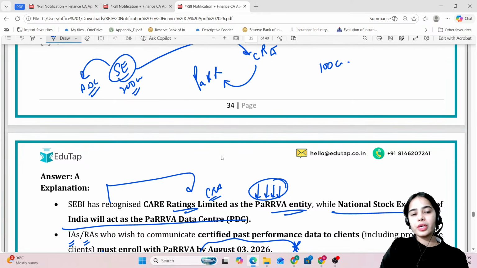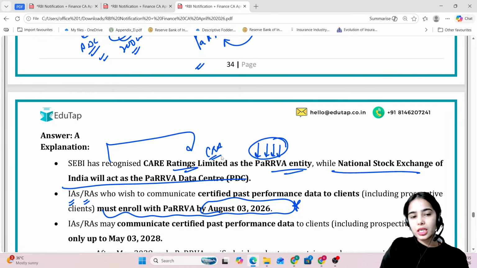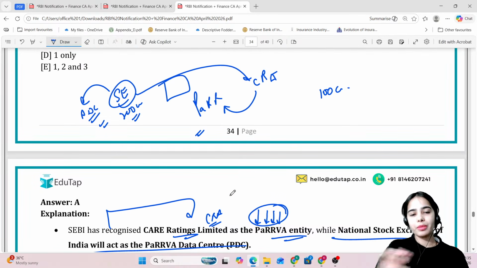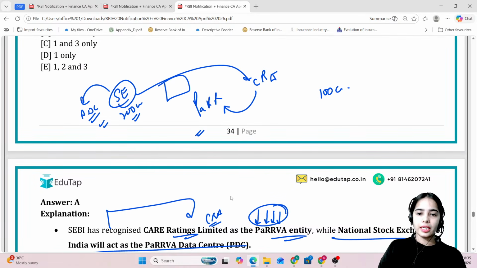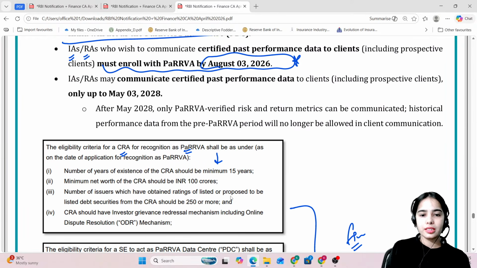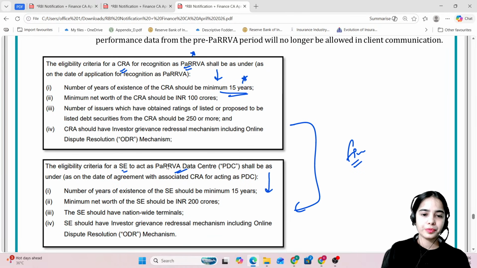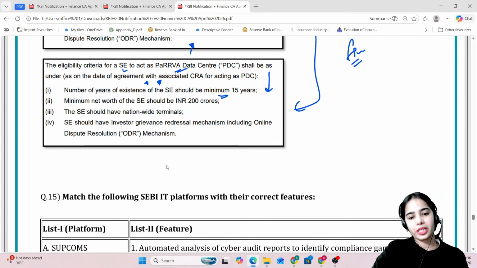The minimum timeline for which the CRA and the stock exchange should have been working to become these entities is 15 years. With a minimum of 15 years of existence, a CRA can become the Parva, or a stock exchange can become the PDC. Okay.